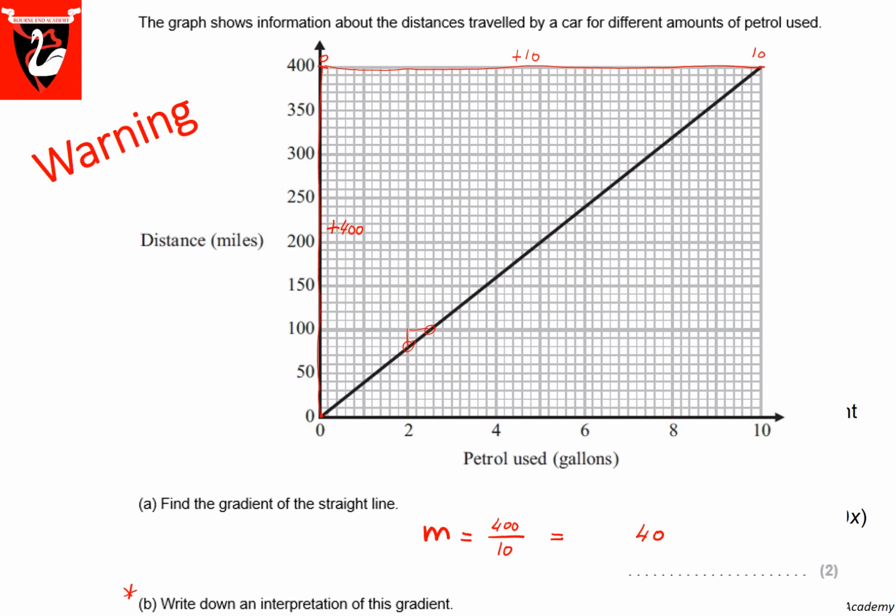In part B, you're asked for an interpretation of a gradient. Interpretation is not describing the calculation. Interpretation is, what does this number 40 mean? In this example, 40 is the change in y divided by change in x. So this means that your y is going to increase by 40 when x increases by 1. Then put that in context. So this tells you that for every extra gallon of petrol you are using, you will be able to travel an extra 40 miles. Interpretation means you have to explain this in context.